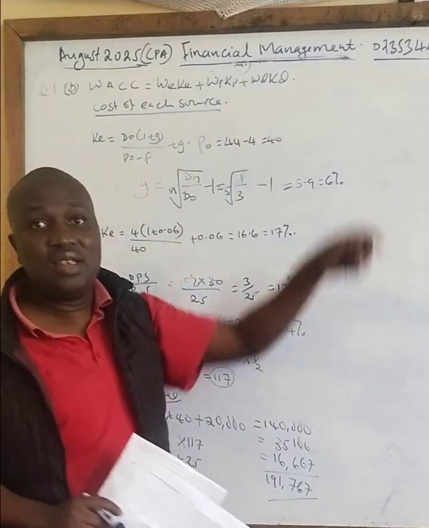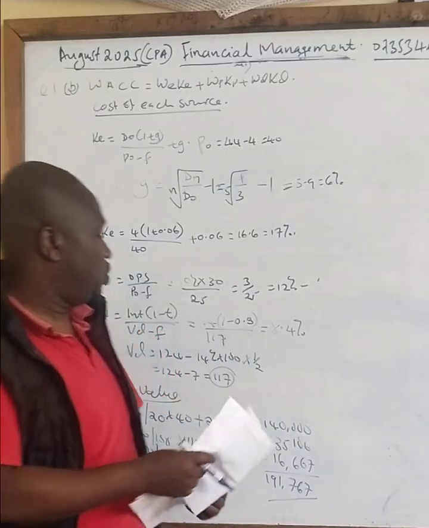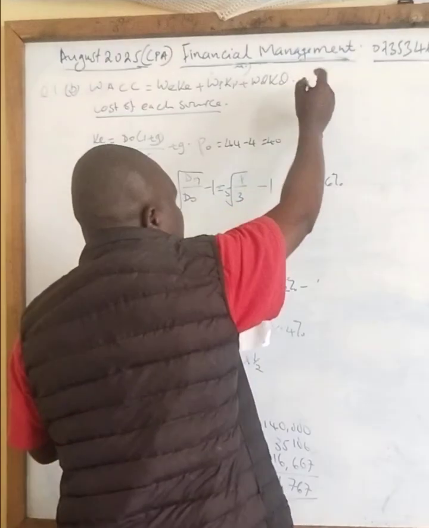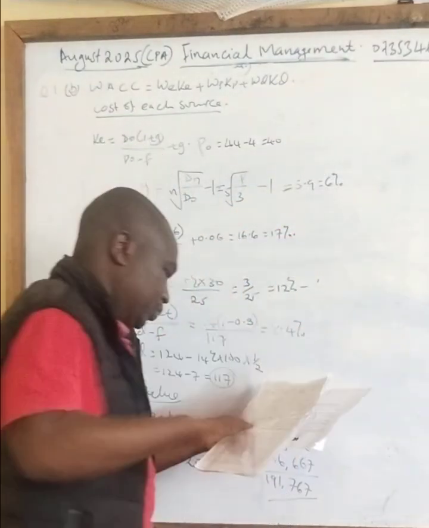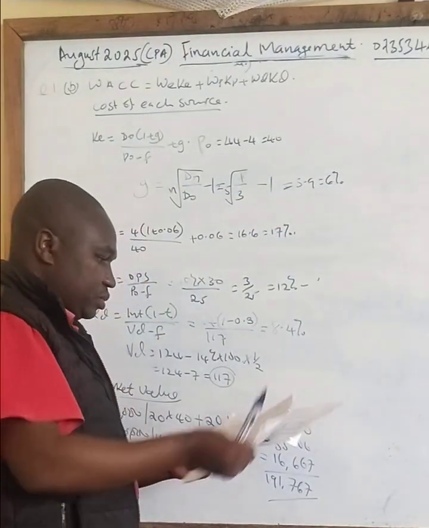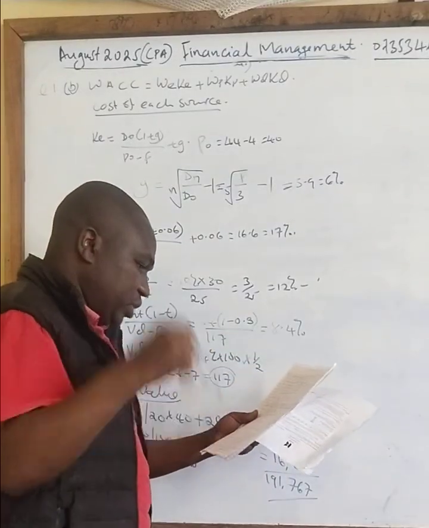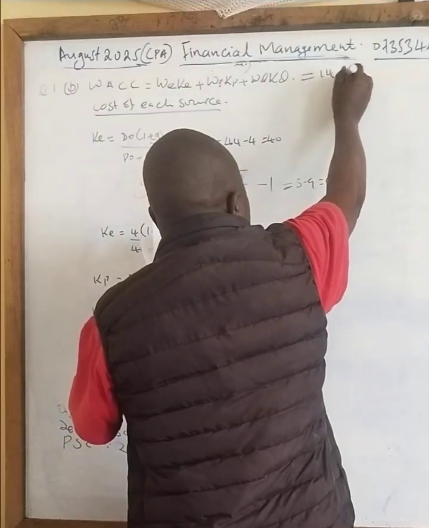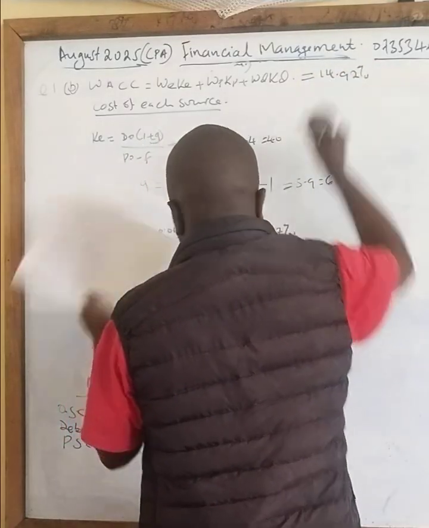Then you get the answer straight. So when you substitute what I've done in this equation, the answer you are supposed to get for that case is 14.92%.